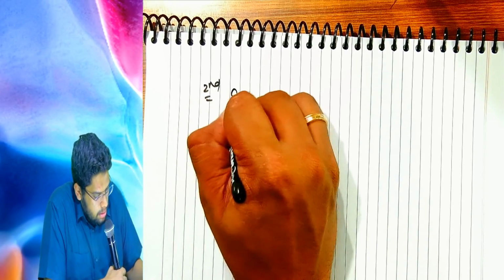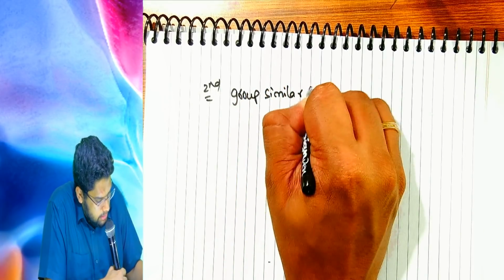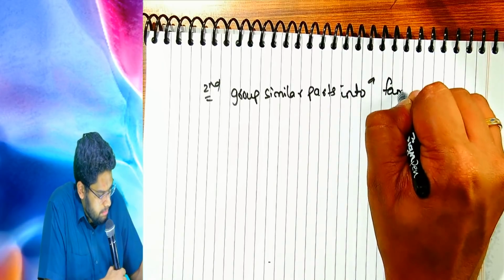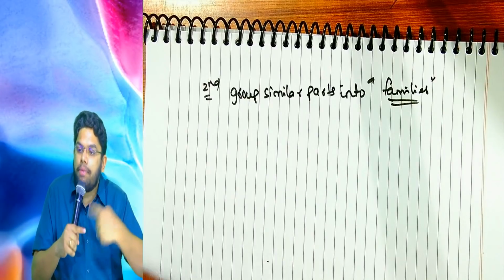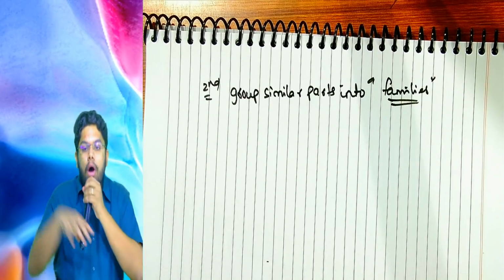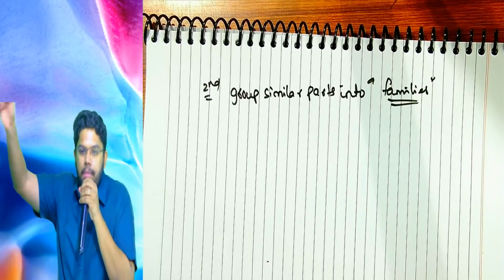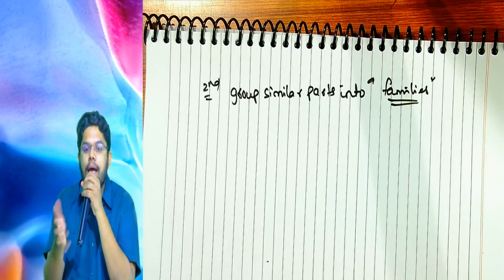Next, in my second step, I will group similar parts into families. Please repeat, all of you. Group similar parts into families means what? Out of all the parts that I am going to produce to make my car, there are certain parts which are not the same but similar.